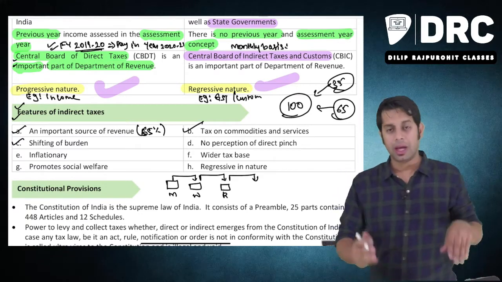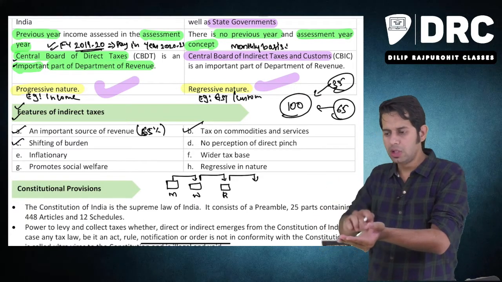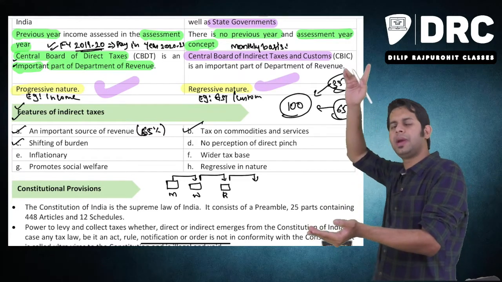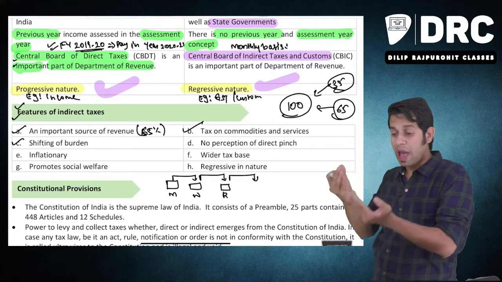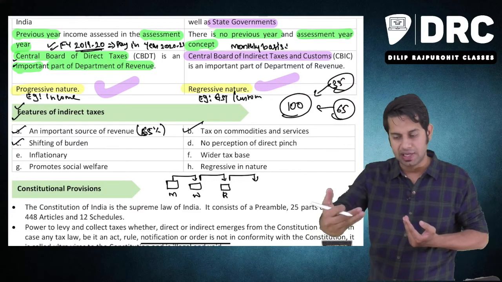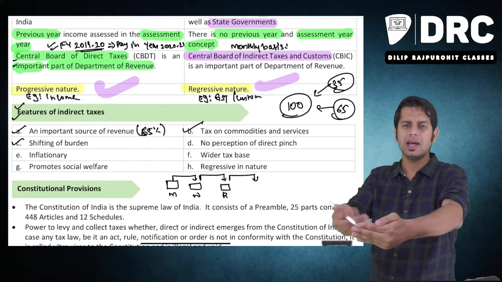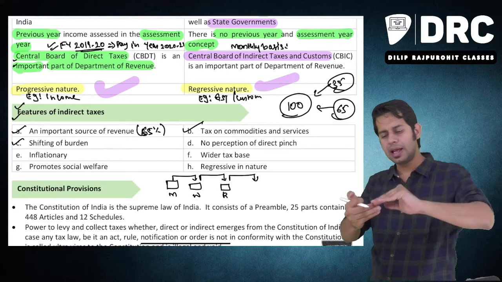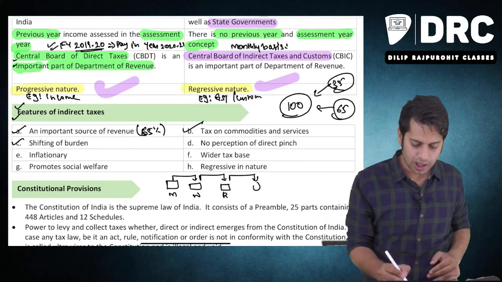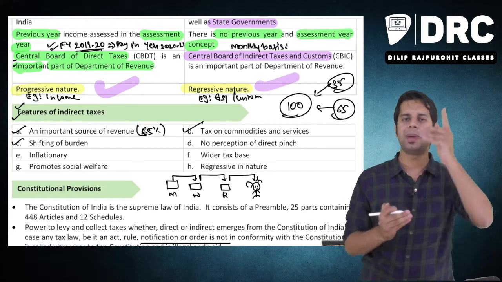Okay, now the manufacturer will sell the products to the wholesaler, the wholesaler will pay the tax to the manufacturer, and the manufacturer will pay the tax to the government. So the manufacturer is shifting his burden of payment of tax to the wholesaler. The wholesaler will sell the product to the retailer, collect the taxes from the retailer and pay it to the government. Then the retailer is going to sell this product to us, the final consumer. He will collect these taxes from us and pay to the government.